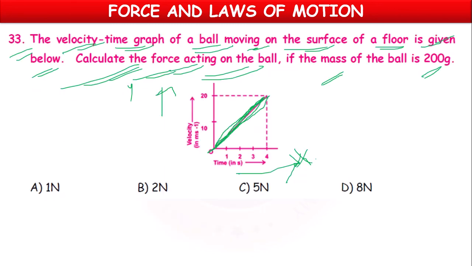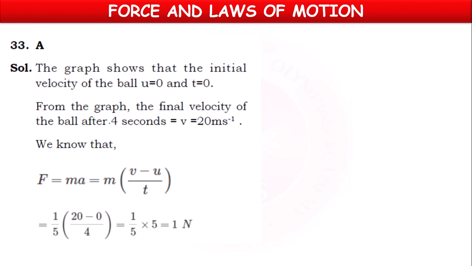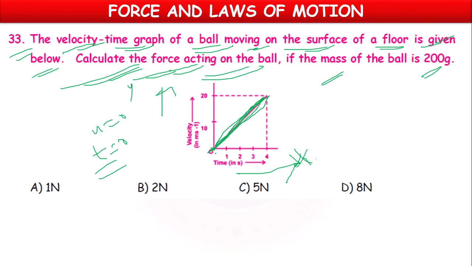So the graph shows that it is starting from origin. So initial velocity is 0, starting time is 0. Means the initial velocity of the ball is 0, the time is 0. And from the graph, the final velocity of the ball is, up to 4 seconds we have graph.